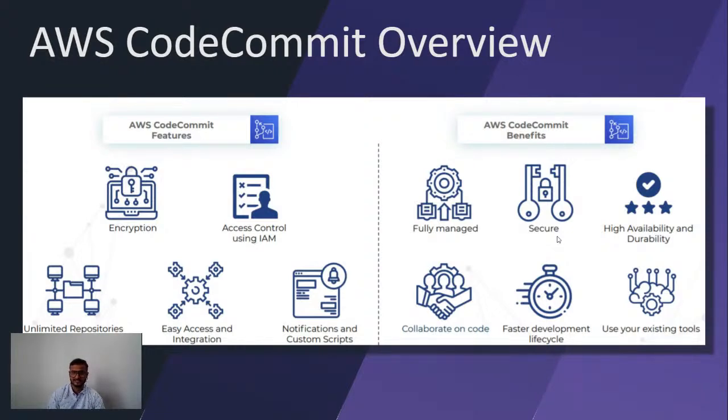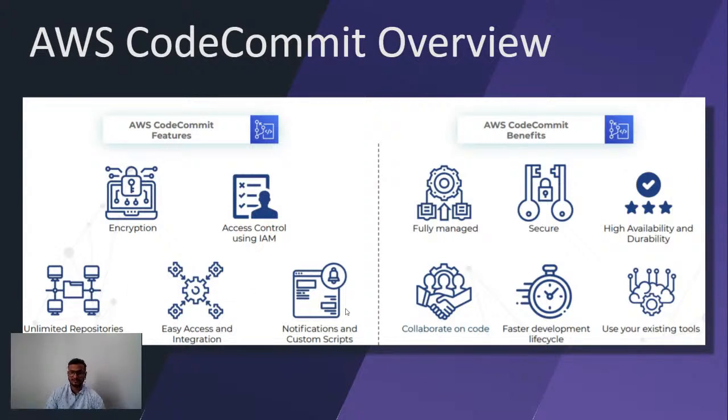AWS CodeCommit is like a private version control, which allows us to store our code in the cloud. If I have to say, it is like GitHub, but it is managed by AWS, and it has multiple other features. For example, it supports encryption. Because it is integrated with KMS, all the code that I store on AWS CodeCommit will be properly encrypted. And to manage the access, I can make use of AWS IAM, and we can have unlimited storage of code.